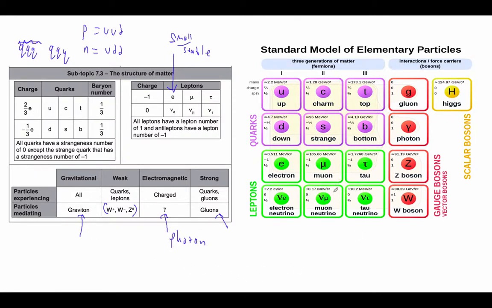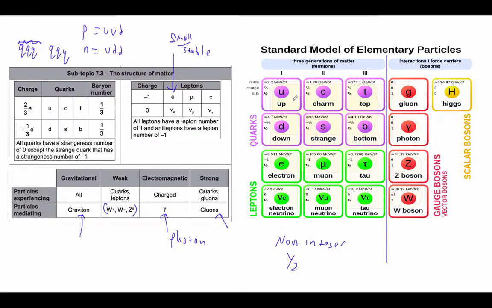And then if you look at this, we've got fermions, and fermions are non-integer spin. So this is spin 1/2. As you look at baryons, baryons have 3 quarks, and all of the quarks have 1/2 spin.